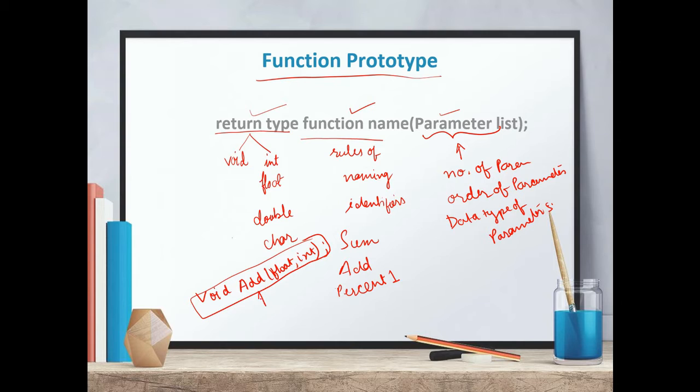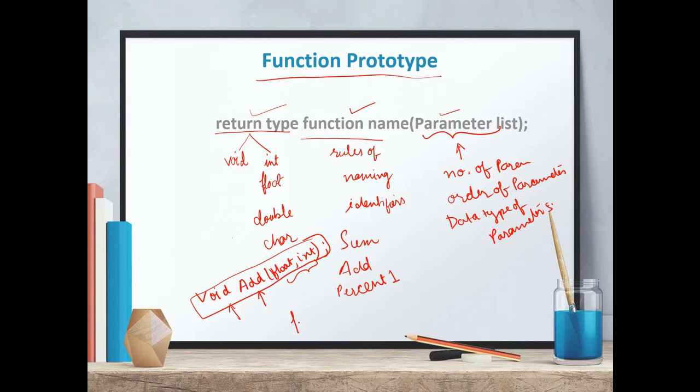Number one, the name of the function is add, and it is not going to return anything because void is mentioned here. Then there are two parameters. The first one is a floating point parameter and the second one is an integer parameter. So this is basically the function prototype.